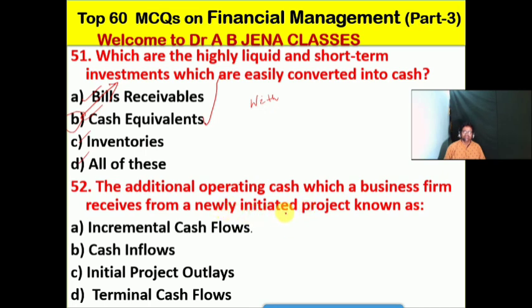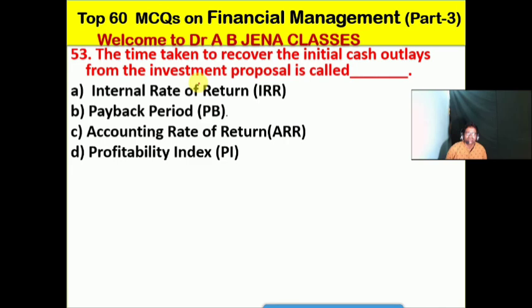So next one we will see. The additional operating cash which a business firm receives from a newly initiated project is known as what? A, incremental cash flows. B, the cash inflows. C, the initial project outlays. D, the terminal cash flows. So no doubt friends, A is the right option for this MCQ. The additional operating cash from a newly initiated project is the incremental cash flow.